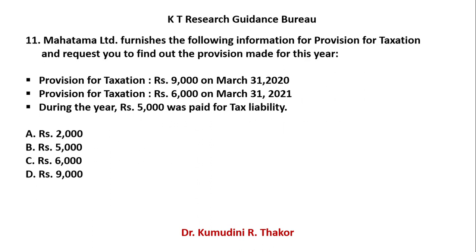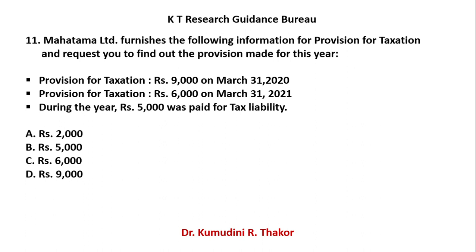Mahatma Limited furnishes the following information for provision for taxation and requests you to find out the provision made for this year. Means provision for taxation opening balance is 9,000, and keep in mind this is the provision, and closing balance is 6,000.